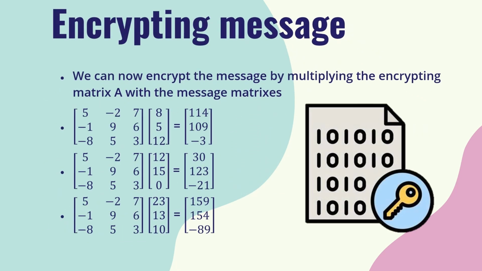We can now encrypt the message by multiplying the encrypting matrix A with the message matrices. And after undergoing multiplication of matrices, we'll get three message matrices in total. First of all is 114, 109, and -3. Second matrix, which is 30, 123, and -21. And the third matrix would be 159, 154, and -89.